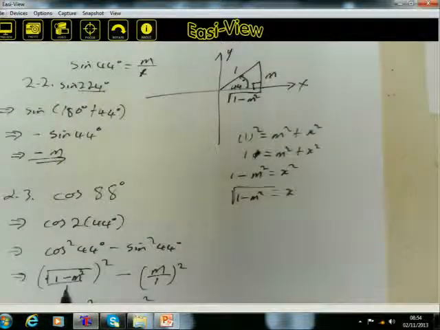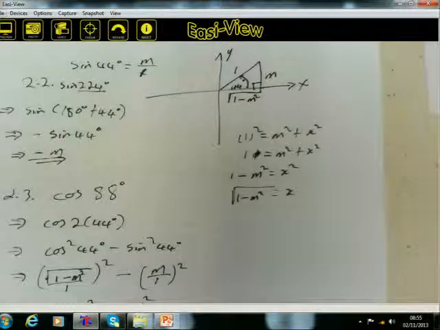The square root of 1 minus m squared over 1, minus m over 1. Then because they are squared, you square here the square root of 1 minus m squared, because once you square a radical, you eliminate the root sign. Square is the reciprocal of the root sign. So square root multiplied by square root is basically exponent half, and that exponent half multiplied by 2, they eliminate each other. Hence we are only left with 1 minus m squared.